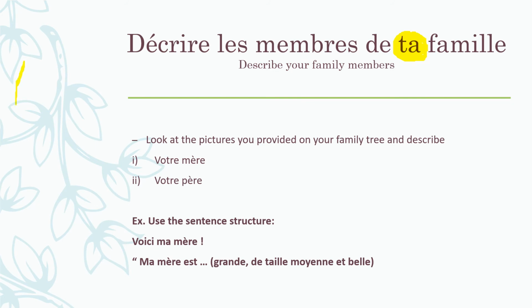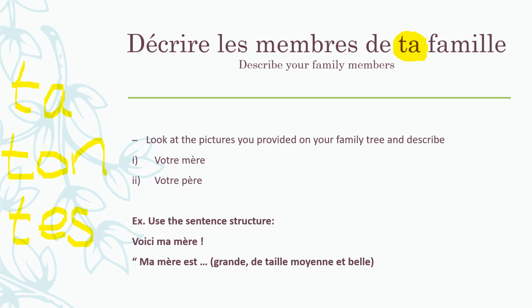Similarly, you have ta, which means your, ton, which means your, and tes. Range tes affaires. Put away your things. Tes affaires.